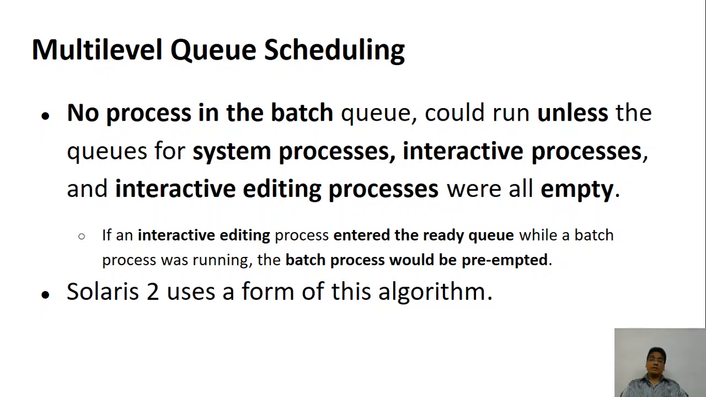No process in the batch queue can continue if the top levels, that is system and interactive editing, are not all empty. And again, if you have interactive editing processes, and some other processes come on top of it, then that interactive processing will be halted. So this kind of scheduling is generally used in the Solaris operating system, which was one of the operating systems started by Sun Microsystems.